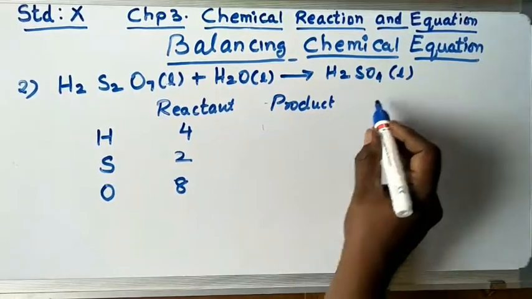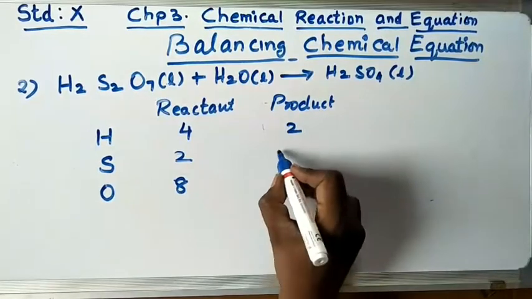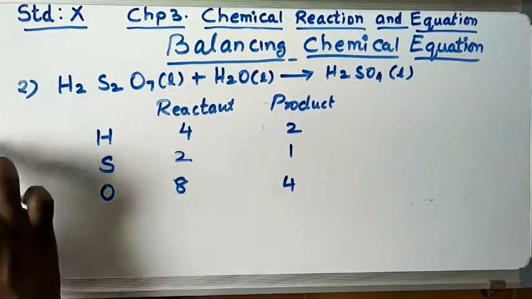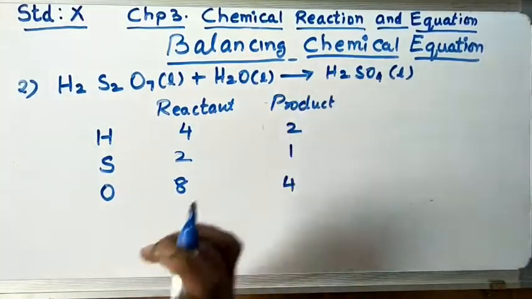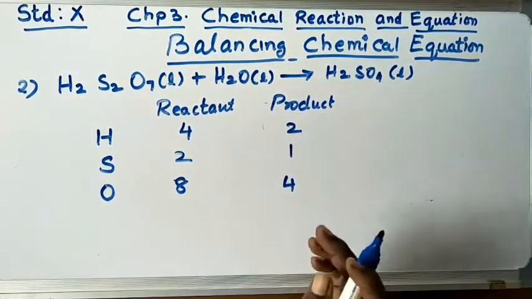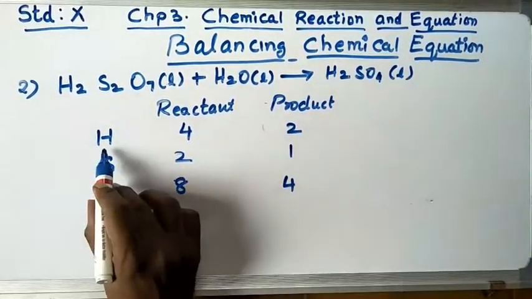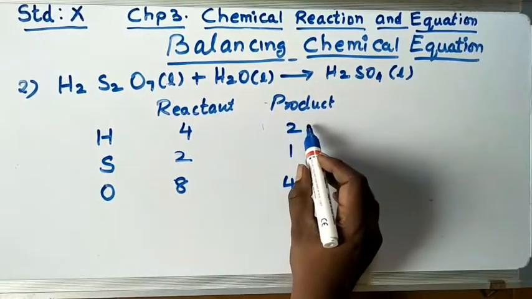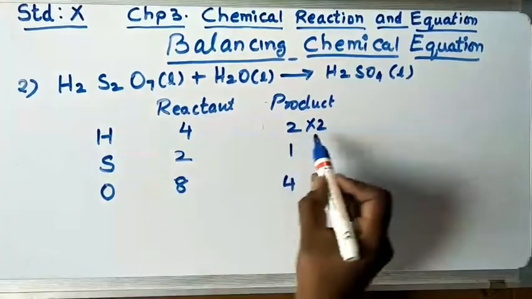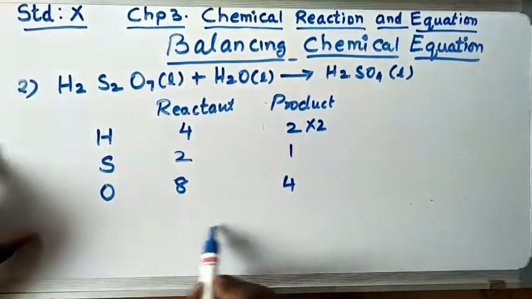Let's go to the product side. This is the product side. H, only 2. S, only 1. And oxygen, 4. This is just step number 1, which you write in your notebook. Now we will do the step number 2. In step number 2, what do you have to do? We will balance it. So I'll balance the hydrogen, which is on the product side, which is very less. So I multiply this by 2, so that here already hydrogen is 4. Here also I'll get hydrogen as 4. So your second step you have to write this only.